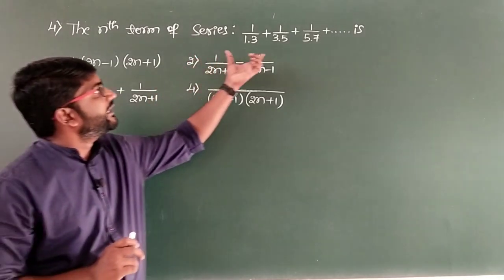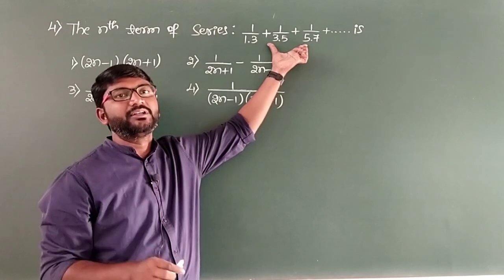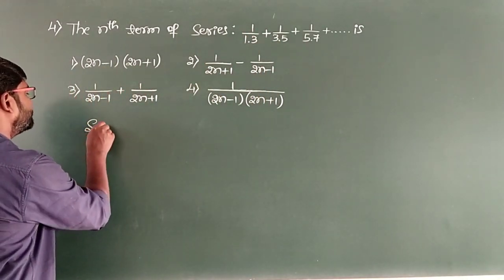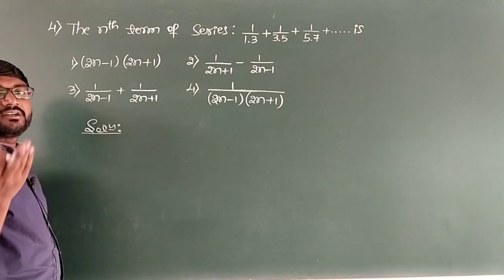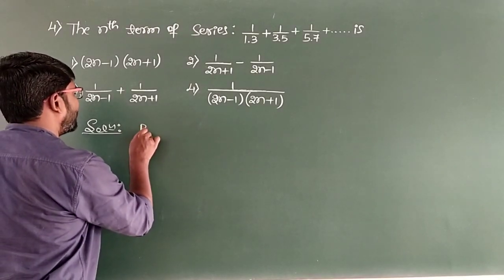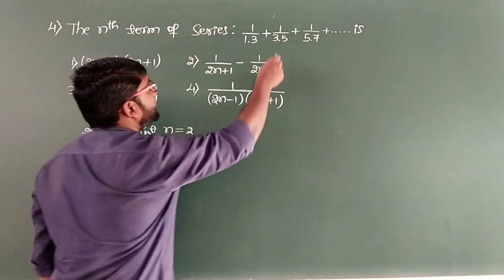So here they have given the first 3 terms of the series and we will have to find the nth term. So we will have to go for substitution now. I'll take n as 2 because for n equal to 1 you may get more than one correct answer. That is why I'll be going for n equal to 2. Put n equal to 2. N equal to 2 means it is the second term.